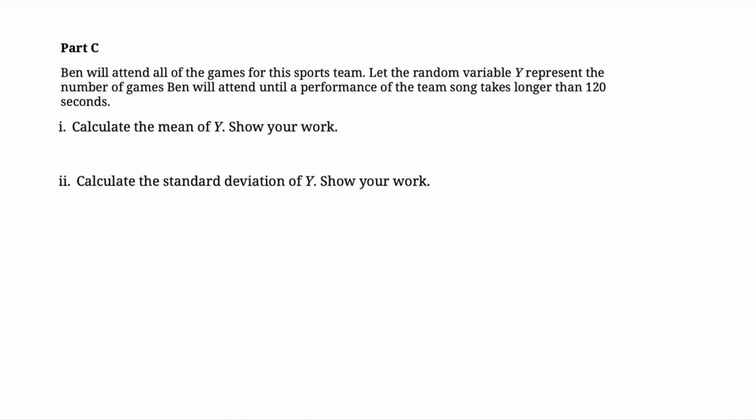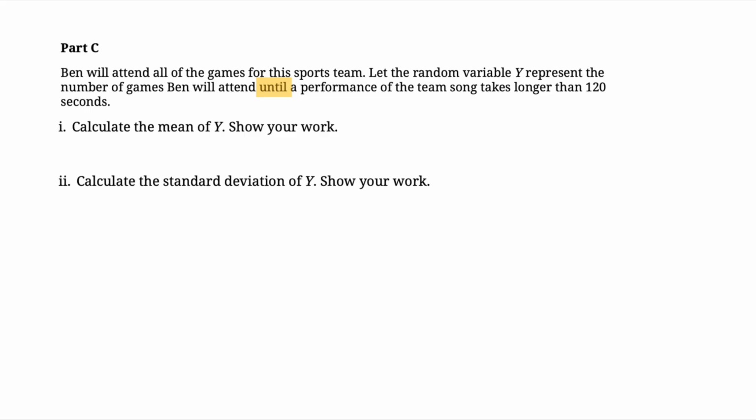Now part C. Ben will attend all of the games for the sports team. Let the random variable y represent the number of games Ben will attend until a performance of the team song takes longer than 120 seconds. Okay, so first things first, identify the variable in context. In this case, it is y, the number of games Ben will attend until a performance of the team song takes longer than 120 seconds. So here the clue word is until. And again, the variable is number of games, which is a discrete random variable. So the distribution could be either binomial or geometric.